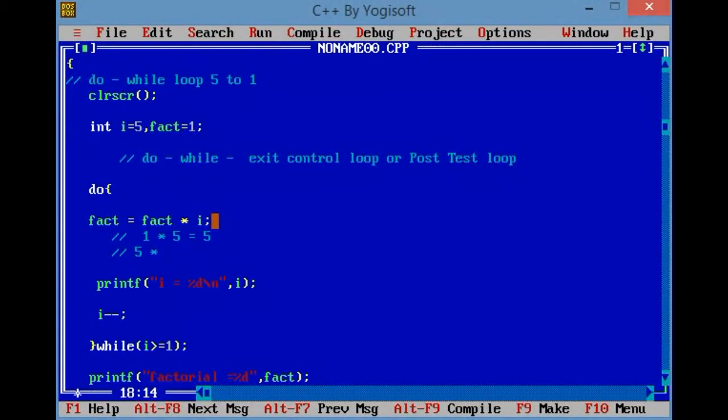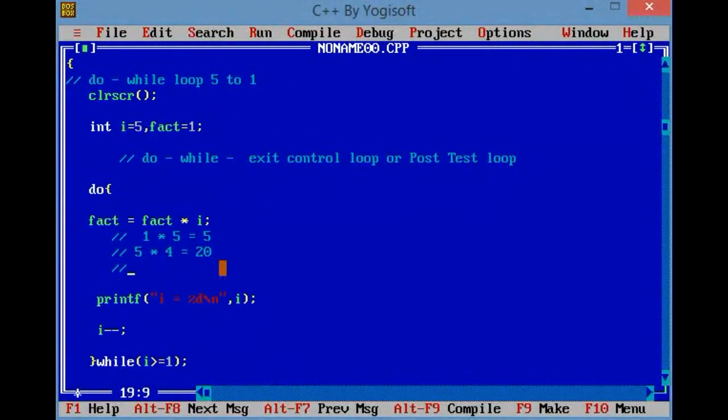Now 5 into 4. Why 4? Because now I am using minus minus, so 5 becomes 4. Fact equals fact into I, not fact equals fact into I minus 1. I don't need to do that. We can write that statement also, but it's not a proper statement.